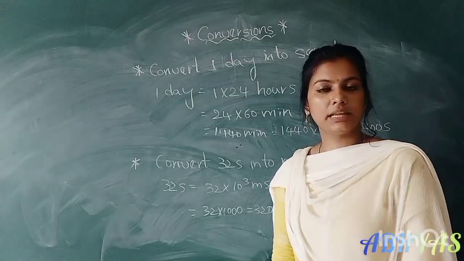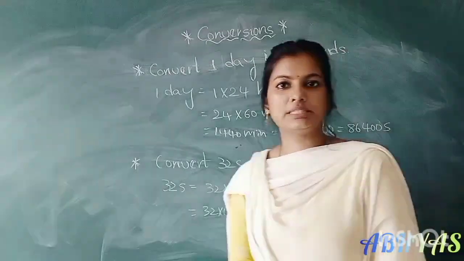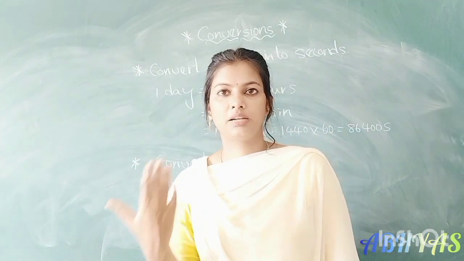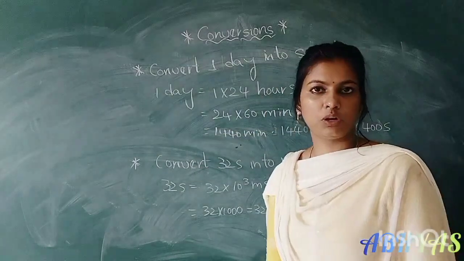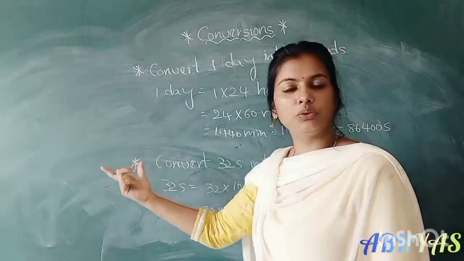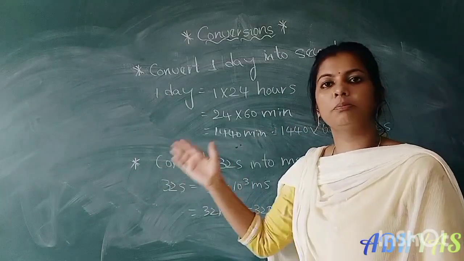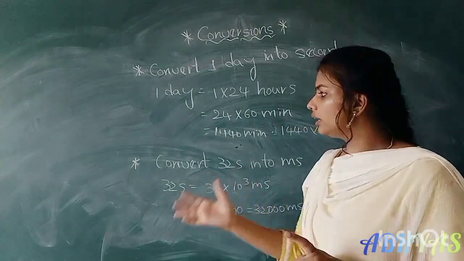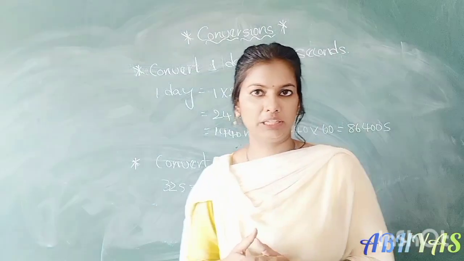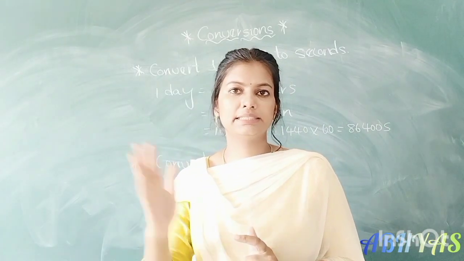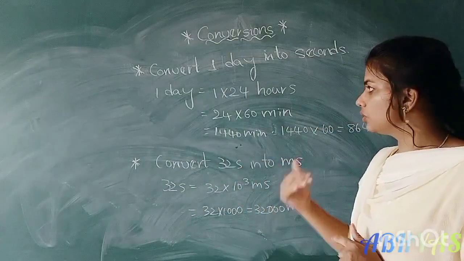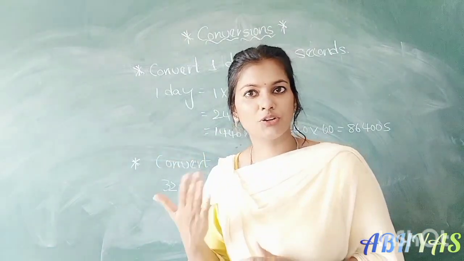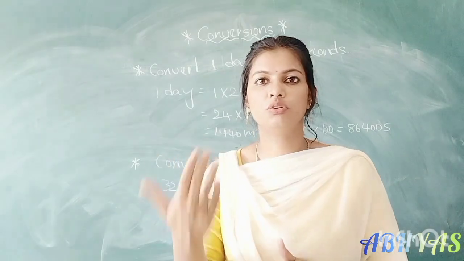In this session, we discussed the conversions, right? Conversion is a process of changing a unit from one system to another system. In this conversion process, we have to follow two steps. What are they? First, we have to take the given unit and change it into the SI unit or base unit, which is meters or grams or seconds. Then you have to convert into the desired unit. That is the process to follow while converting. We have to follow these rules and you have to practice more problems. In the 6th class, you can solve more problems and we can go further.